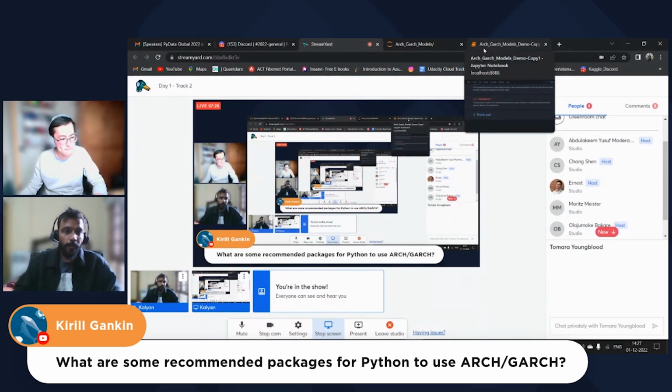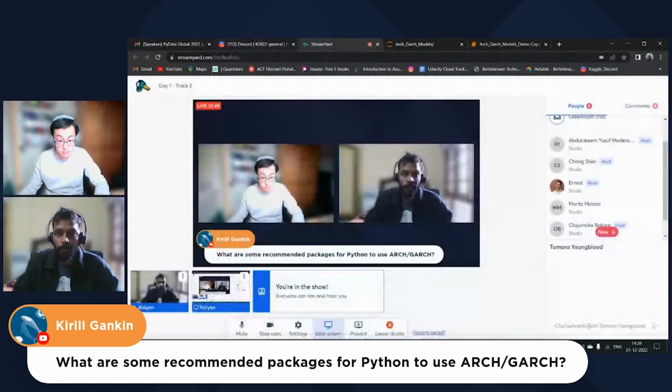There is an arch package available for Python, so you can explore the arch package. Let me go to my code notebook and share it here.